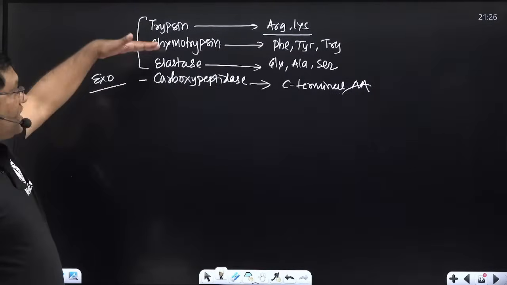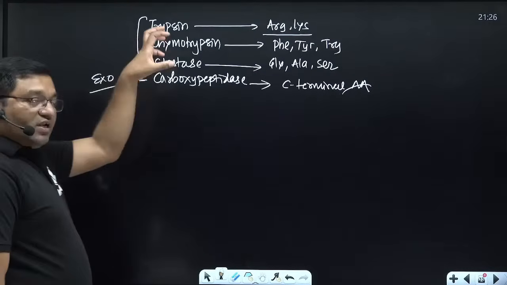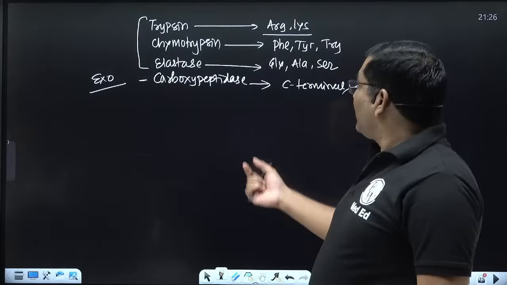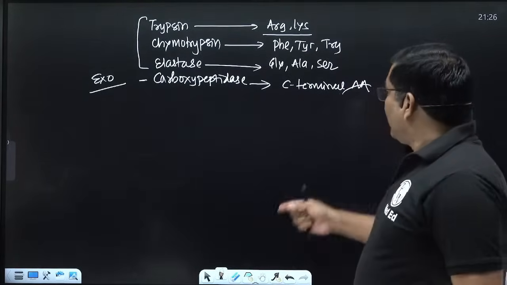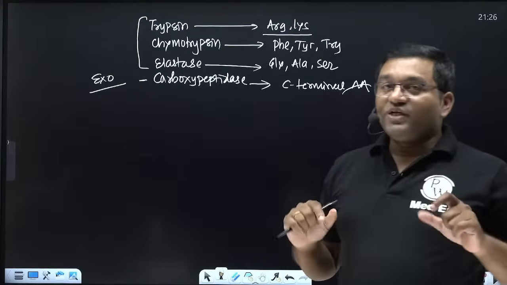So trypsin, chymotrypsin, elastase and carboxypeptidase will convert the polypeptide into oligopeptides, small peptides, dipeptides and tripeptides, and the carboxypeptidase also removes free amino acids.